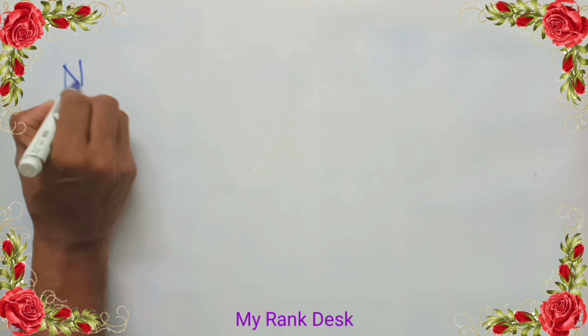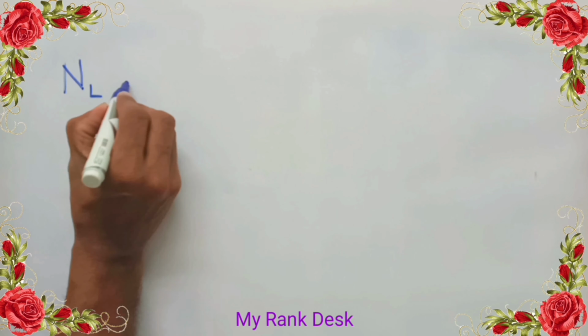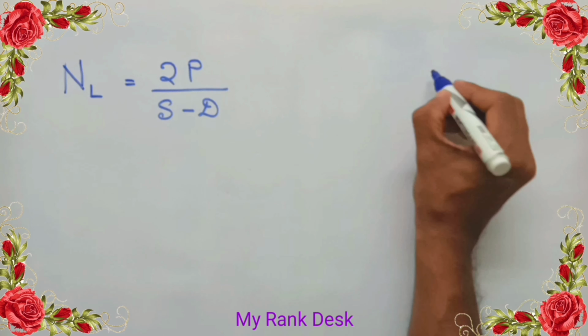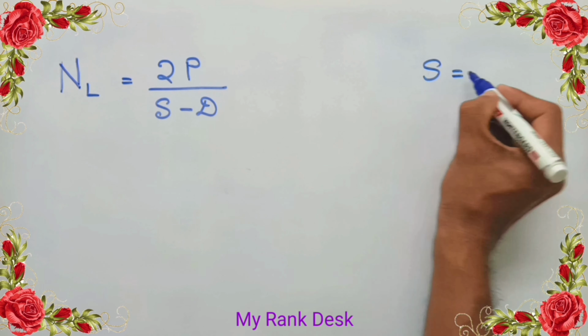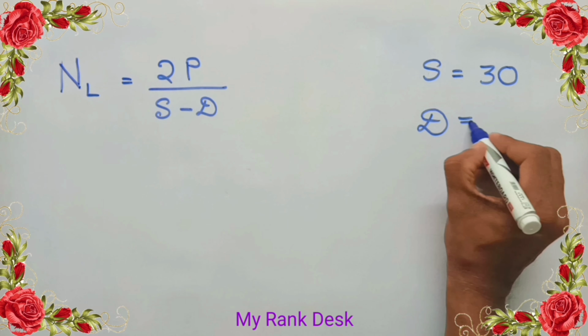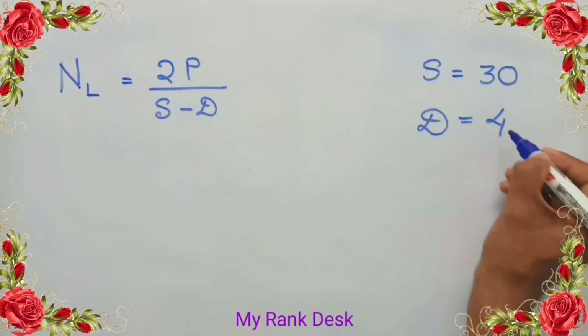We know that NL equal to 2P by (S minus D). And given that sum of the numbers is 30, difference of the numbers is 4, and product of the numbers is 221.